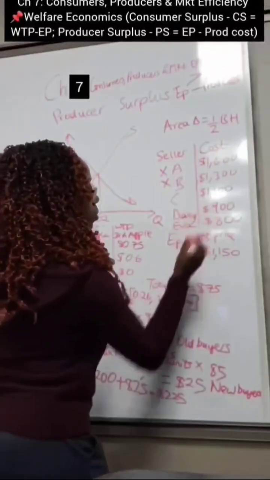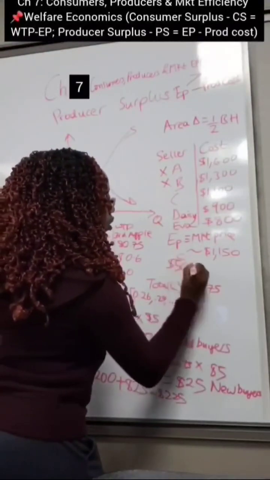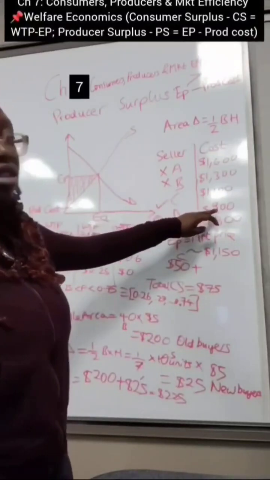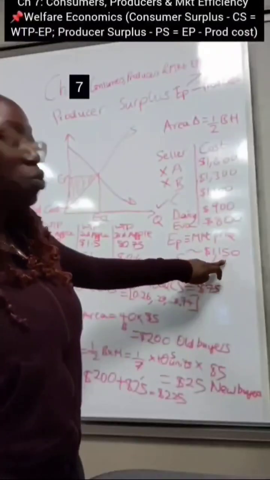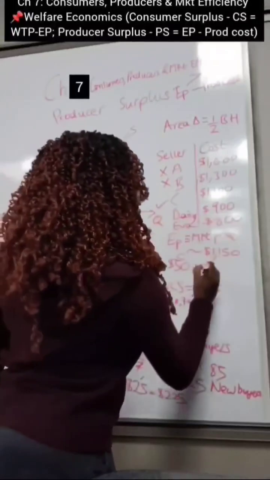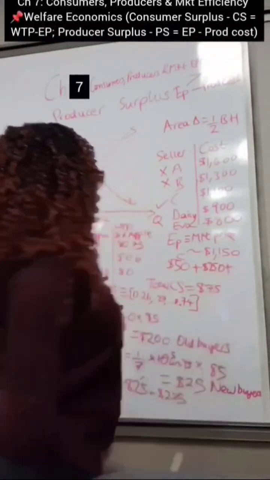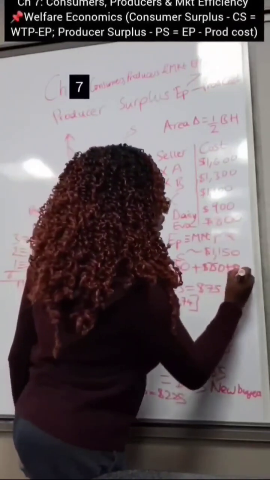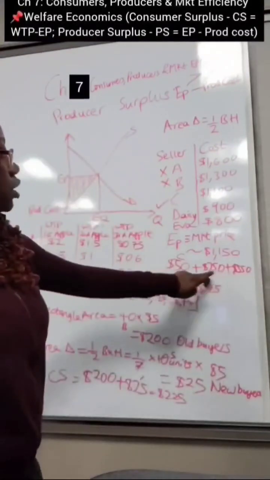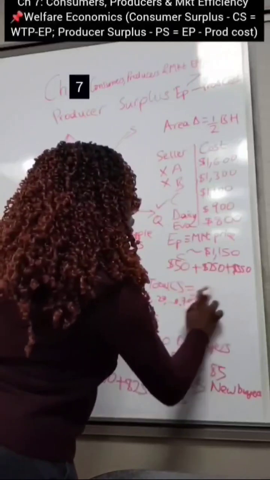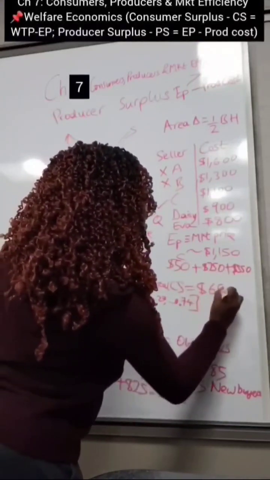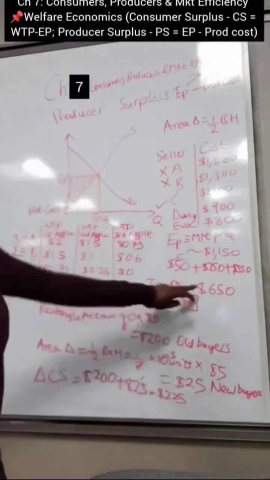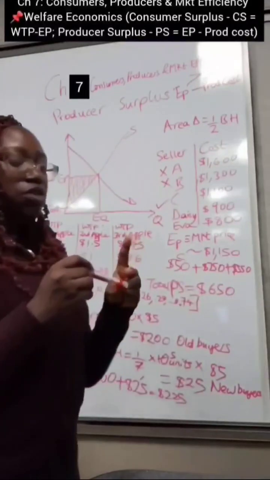So seller C makes a surplus of $50. And how about seller D? Seller D only spends $900 to produce the good and sells for $1,150, right? So seller D is going to make a profit of $250. How about seller E? Seller E is going to make a profit of $350. So 1,150 minus 800, right? So that's $350. And the combination of everything is going to add up to $650, right? So this is your total producer surplus, $650, okay? So that is how you calculate producer surplus.